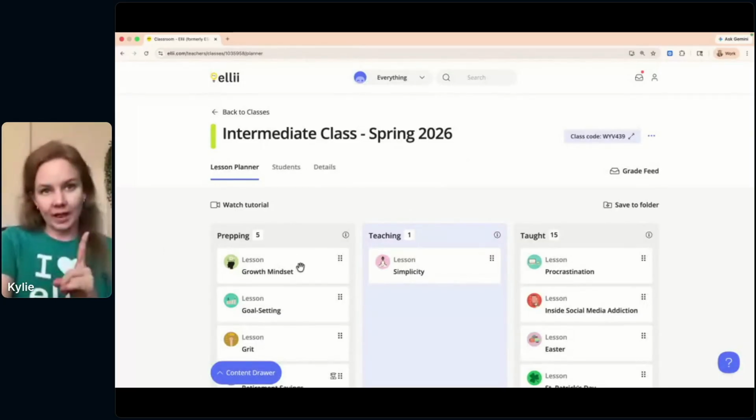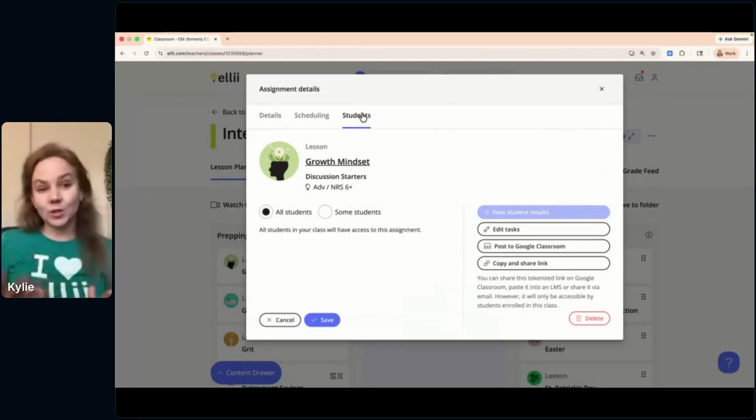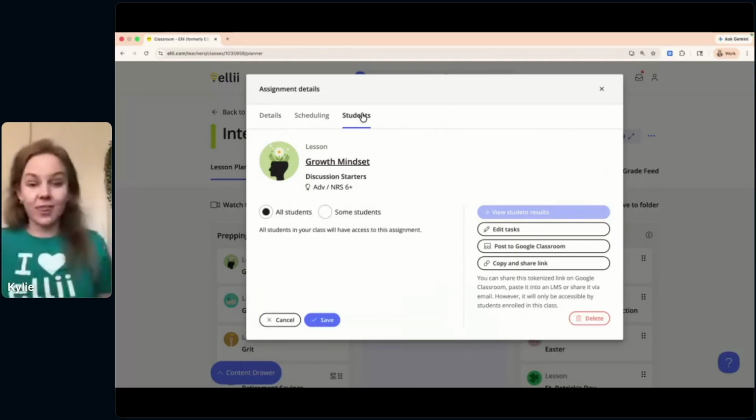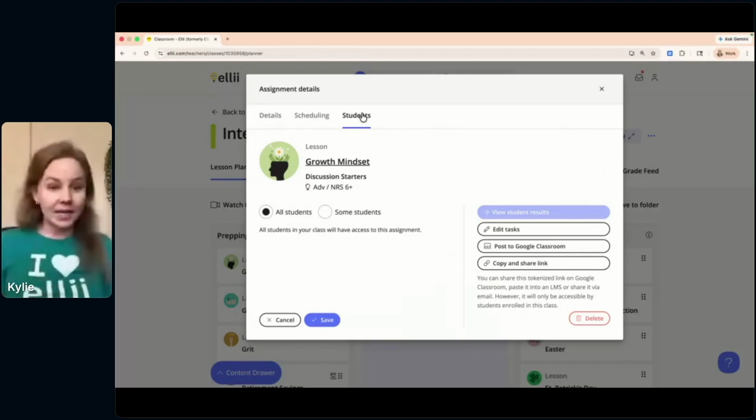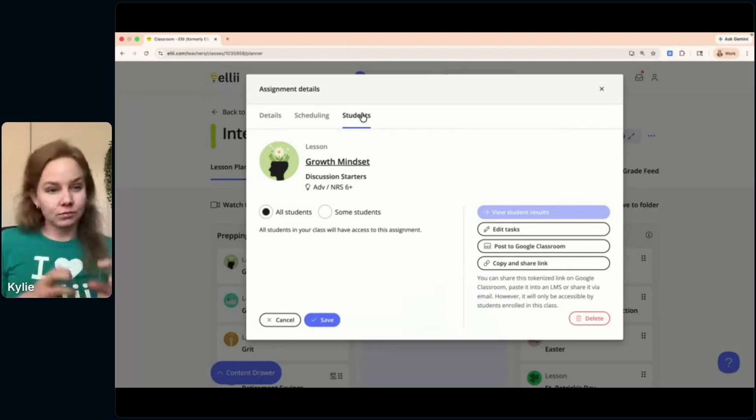Another thing I can do while I have this in the prepping lane is by clicking on the lesson card here, I can give a due date if I'd like. I can also write a note to students. I can also select who I want to assign this to. So if I've got a class of 30, maybe not everybody needs this growth mindset lesson. This is especially applicable if you're assigning workplace courses or you've got a multi-level class and you really need to differentiate. This is a great way that you can assign materials, courses, and lessons to particular students.